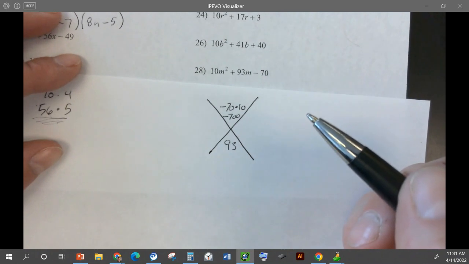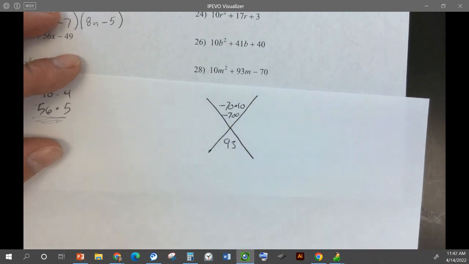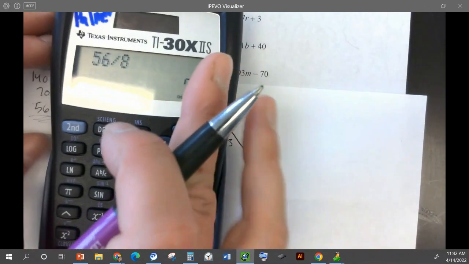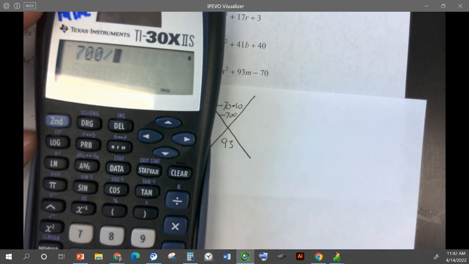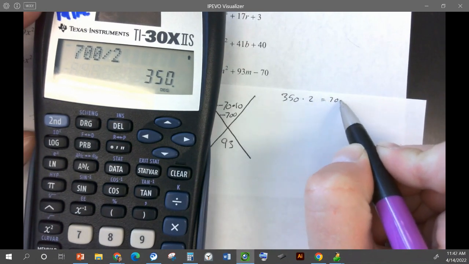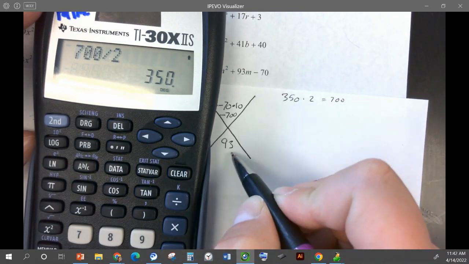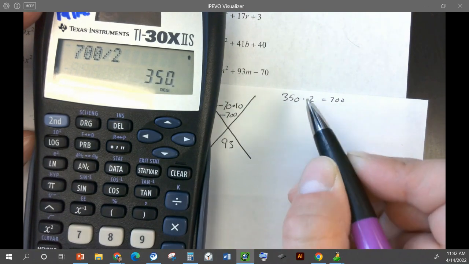Can anyone think of anything right off? Okay, so if we can't think of anything, then I just like to go down my numbers list. So 700, I know it's even. So 700 divided by 2. So 350 times 2 gives us 700. But these aren't 93. If I add them or subtract them, I'm not going to get 93. So that's not going to work.